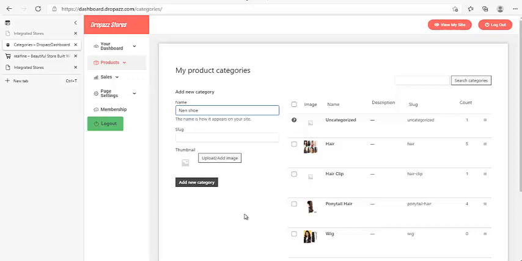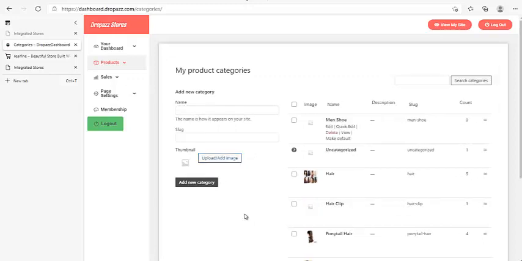Okay, please make the very first word a capital letter. Sorry, this is men shoe. Make the first word capital, because this is a category of a product, so the slug is now small letter, like this. If you have a thumbnail, you can add a thumbnail to it and then add new category. Look at it, it's added: men shoe. So if I even want to add children shoe, let's say children.